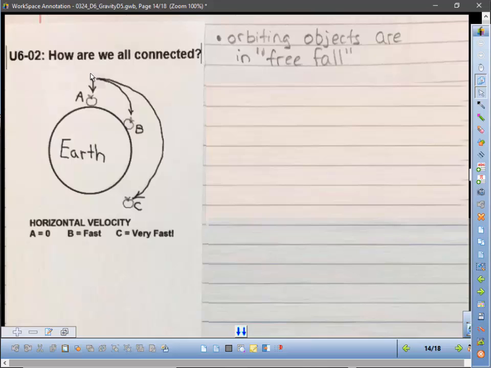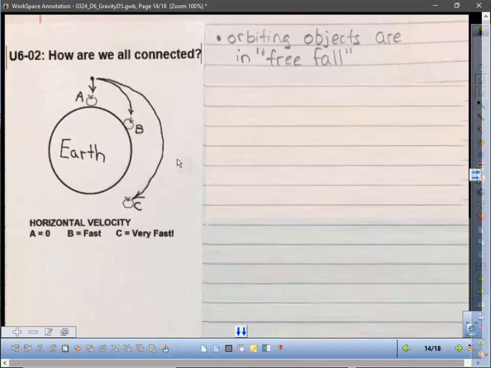Here's our picture, the apple falling, a little bit of sideways velocity, and then even more velocity, it goes in orbit. So orbiting objects are in free fall. Go ahead and write that down. Orbiting objects are in free fall. They're falling at 9.8 meters per second squared towards the center of the Earth. It's just that they're moving sideways so fast they never actually hit the Earth.